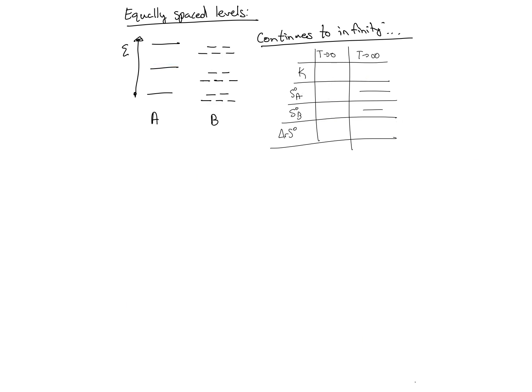Okay, so here's one more example. Take a look at this one. We've got some similar things going on. See if you can determine what K, the entropy of each, and delta RS is for these cases, and we can review that at the start of class.